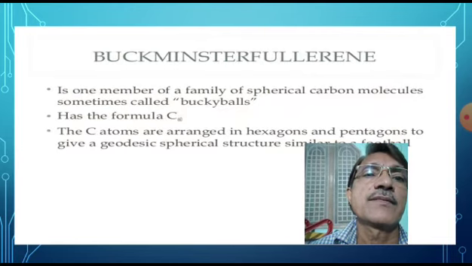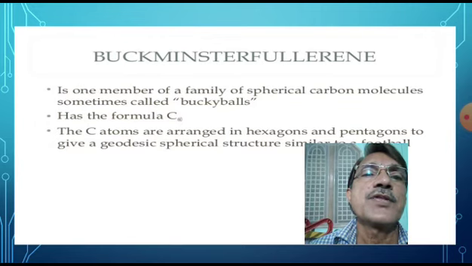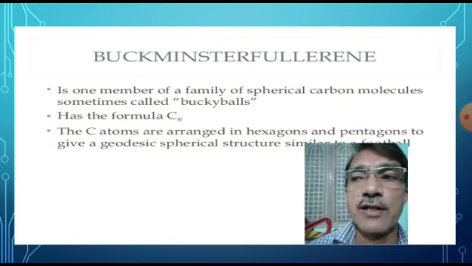Buckminster Fullerene C60. C60 is so called Buckminster Fullerene, the one member of a family of spherical carbon molecules, sometimes called buckyballs. It has the formula C60. The carbon atoms are arranged in hexagons and pentagons to give a geodesic spherical structure similar to a football. C60 has a football-like structure.